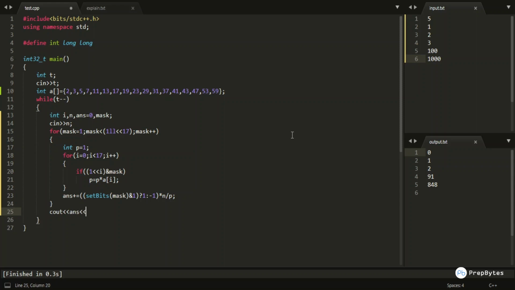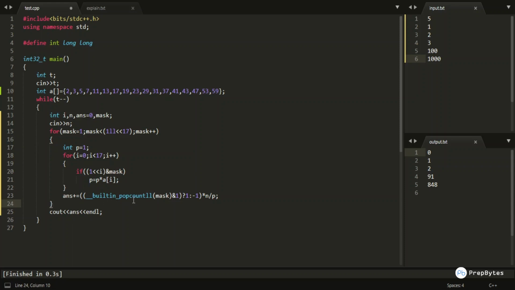I guess this is the pretty basic logic of solving this particular problem, and how to calculate the total number of set bits can be done easily. You can watch any of the videos. For now, I am just writing the system defined function, which is nothing but __builtin_popcount. This is a system defined function. You can write it on your own as well. It's really easy to write it.